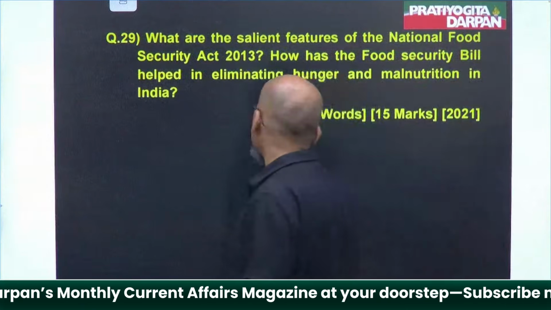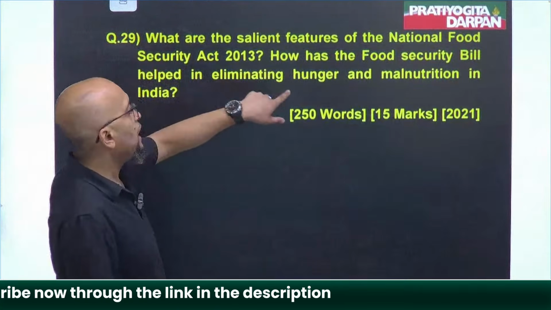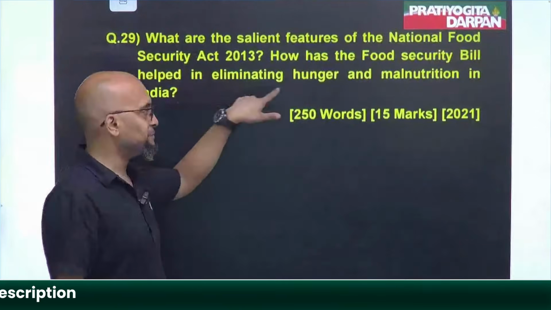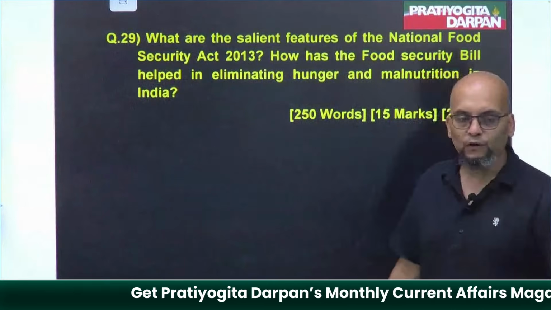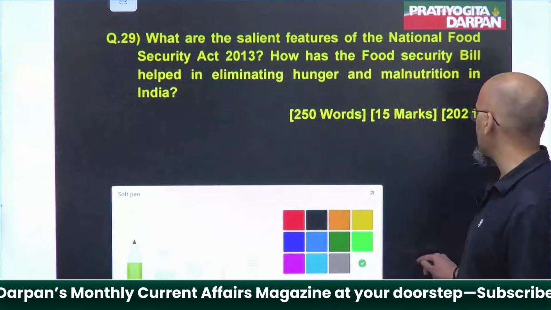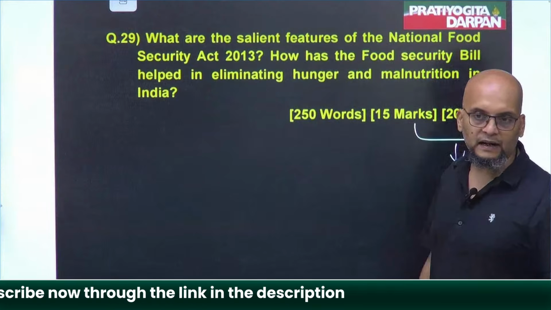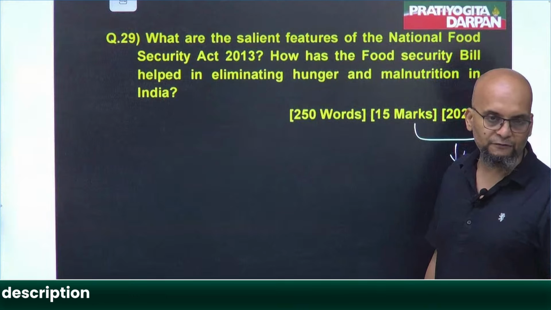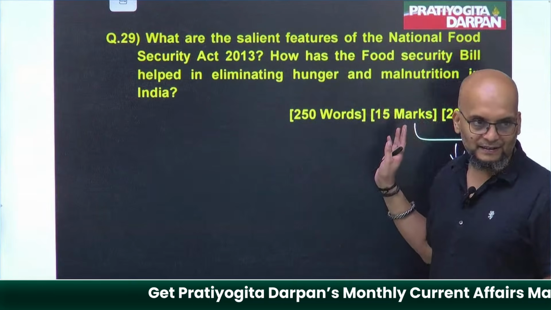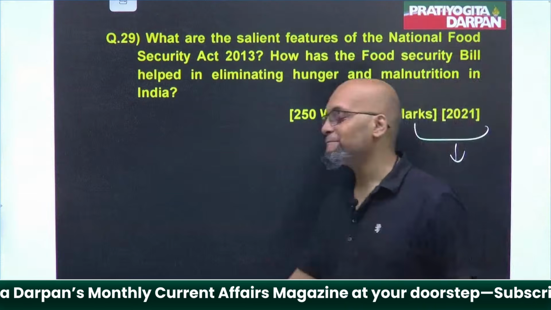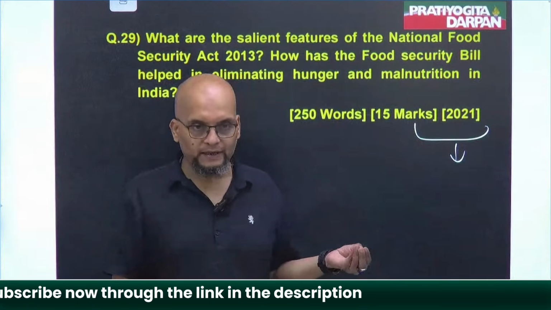Next, what are the salient features of the National Food Security Act? How has the food security bill helped? So guys, here again the praise of the government is required. Why? Because look at the year. Which year is it? 2021. When did the government start? Modi ji started giving free food grains just after Corona. So they are referring to the 80 crore people getting free ration from the government.